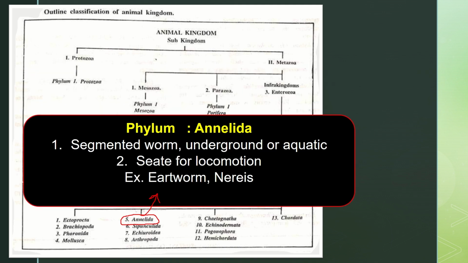Then again, one major phylum is Annelida. Annelida means segmented, it is a segmented worm, living underground or in aquatic habitats. In the Annelida organisms, setae are used for locomotion. Examples are the earthworm or Nereis.